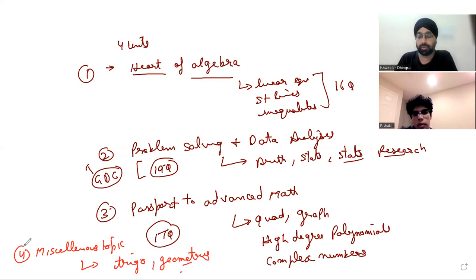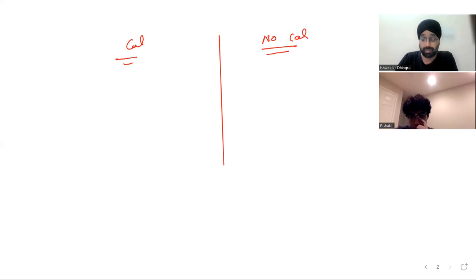No, I got it. Got it. Great. Now, if I talk of pen and paper SAT, it's divided into two sections. One section is with calculator and the other is no calculator. I hope you are aware of it. In the calculator section, you have 20 questions to do in 25 minutes. In the no calculator section, you have 38 questions to do in 55 minutes.